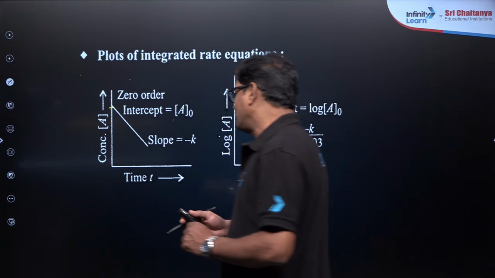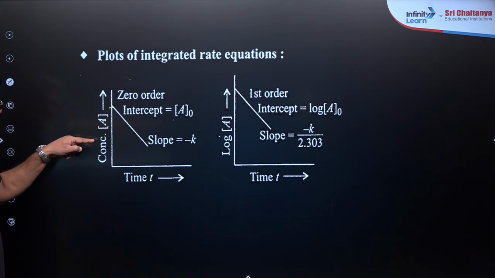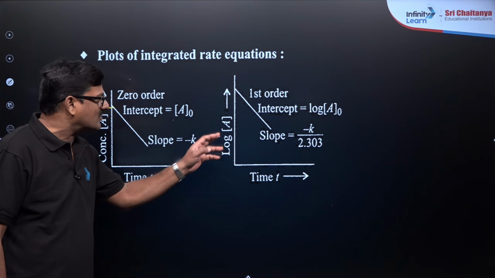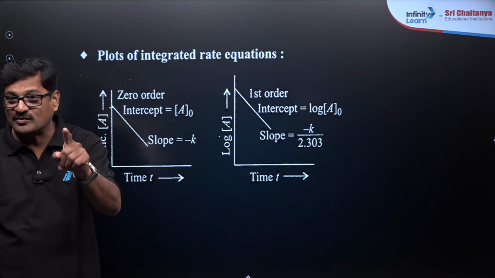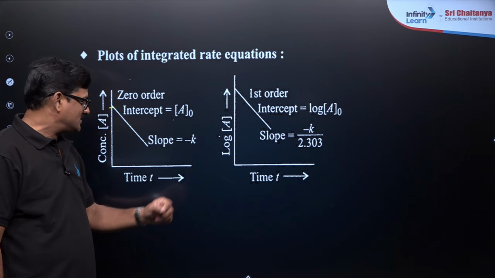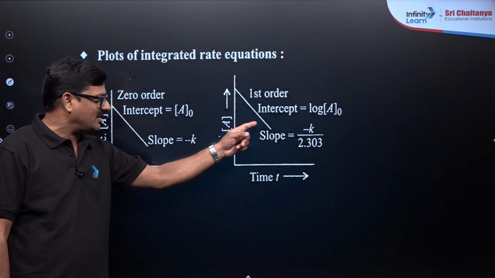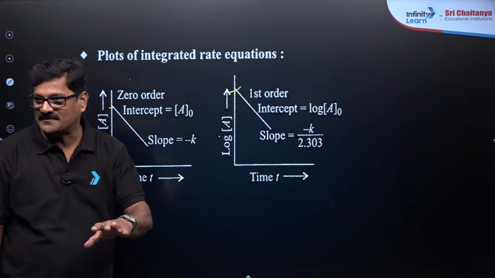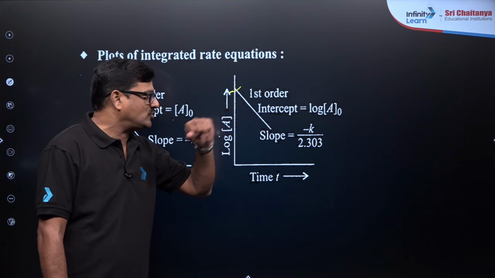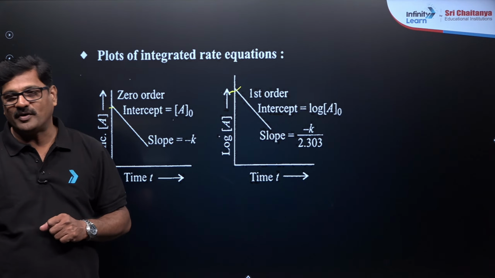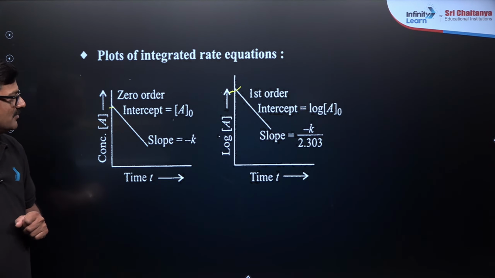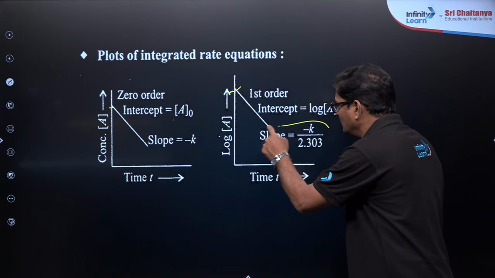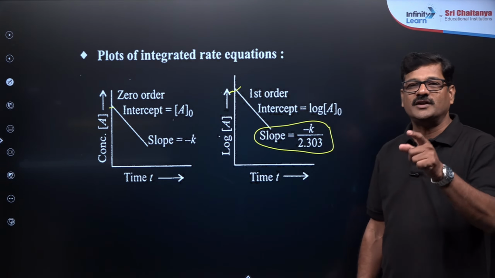So, children. Now, for the first order reaction, you are taking only the concentration of A. Now, first order, log concentration of A, this graph is given in the NCERT textbook, versus time, you are going to get the same straight line. Okay, intercept is going to be log a naught. You don't have to derive this. And slope is going to be minus k by 2.303. Children, for first order reaction, slope will be given, rate constant will be asked. You can calculate the rate constant. Unit? Time inverse.